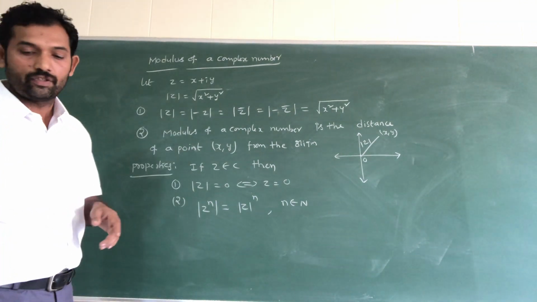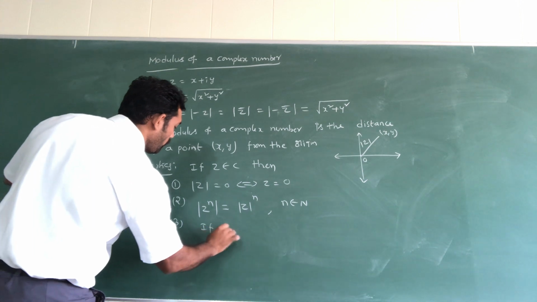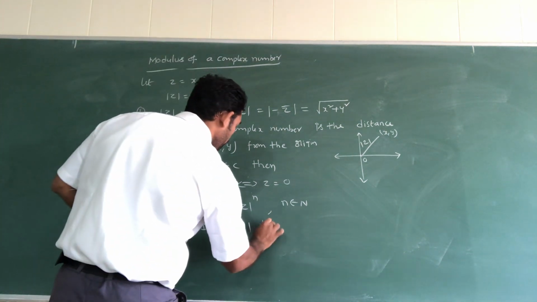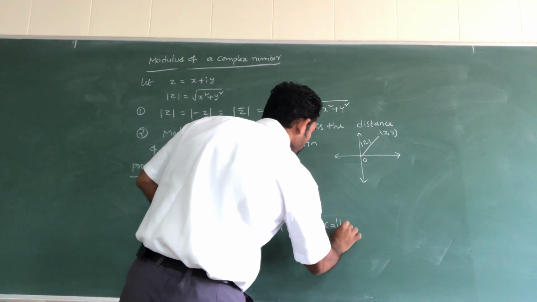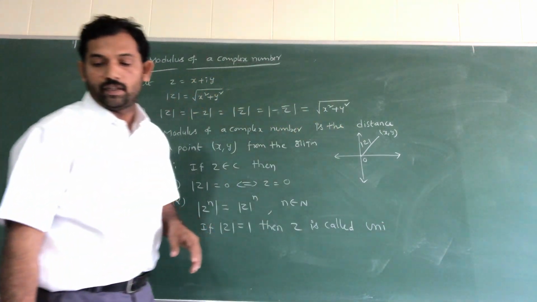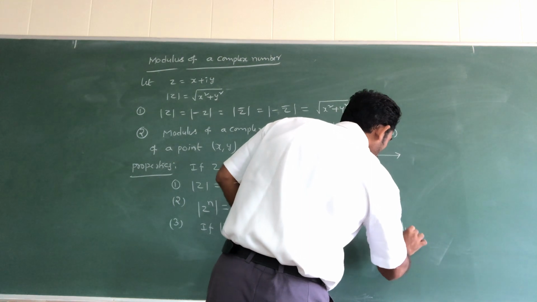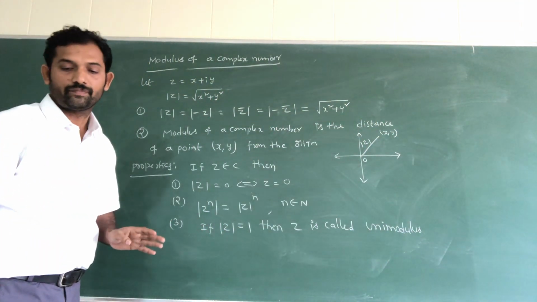Third point: if modulus of z is equal to 1, then z is called unimodulus.